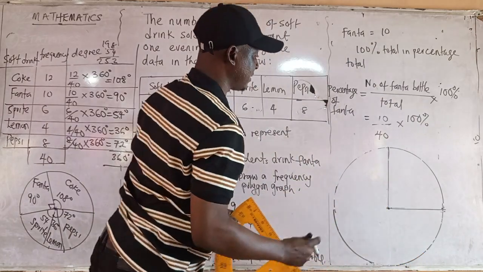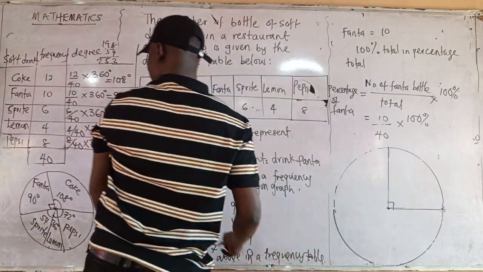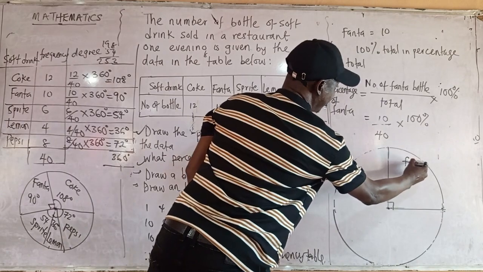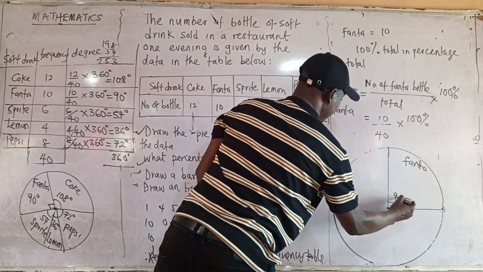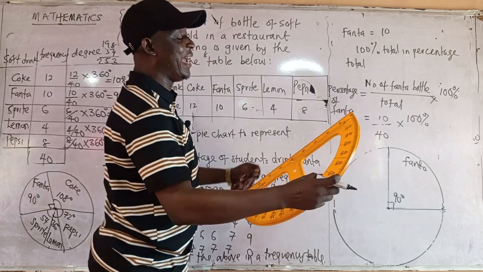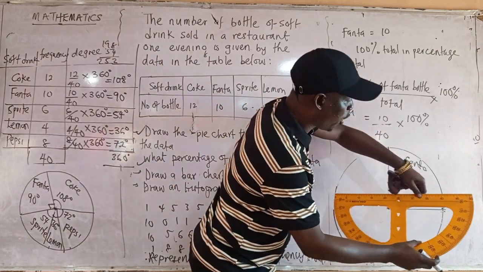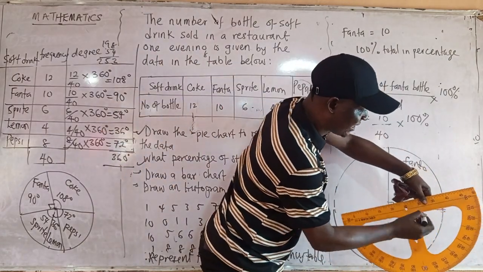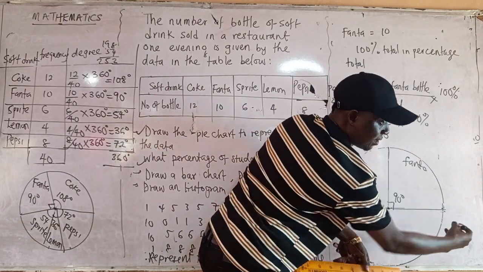Then you draw what? Fanta. You know Fanta? Yes. Fanta, 90. Then you draw 108. How do you draw 108? This O must still, and this line must tally with this.